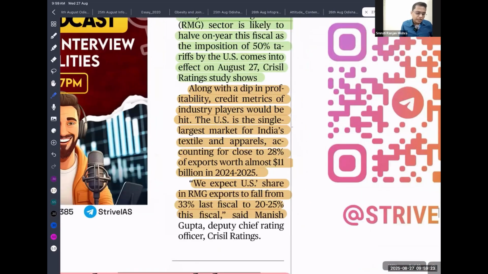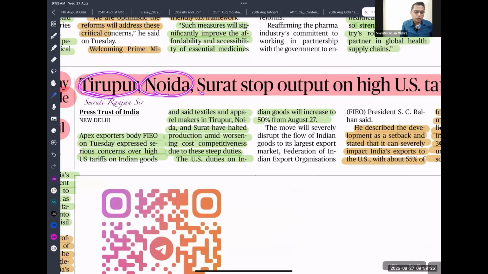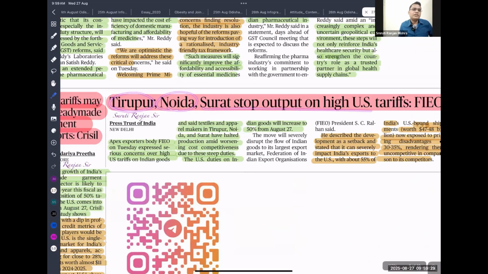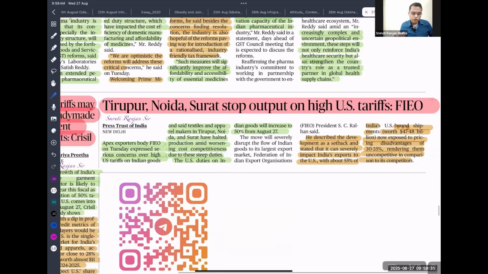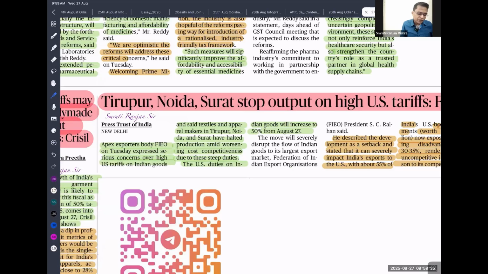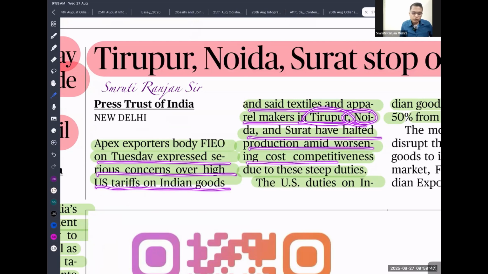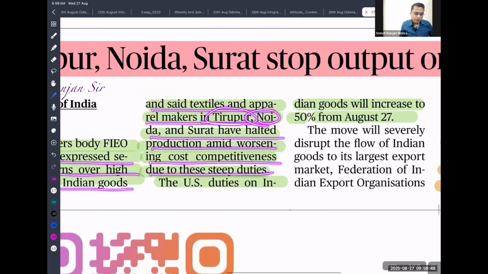You can see that Tirupur, Noida, and Surat have stopped output because of the high tariff. They know their exports are not going to get an advantage, so they have stopped producing. The apex exporter body FIEO on Thursday expressed serious concern about the high US tariff on Indian goods and textiles. The apparel makers in Tirupur, Noida, and Surat have halted production amid worsening cost competitiveness due to steep duties.